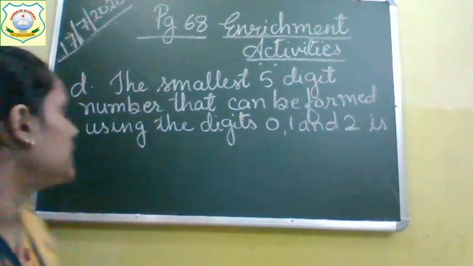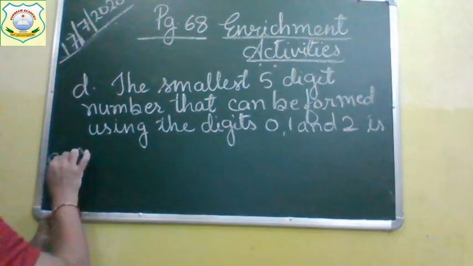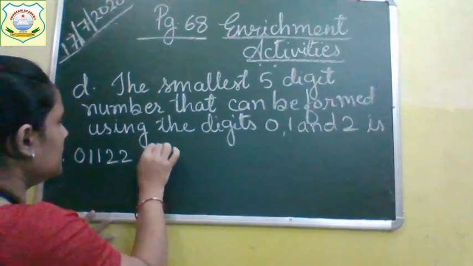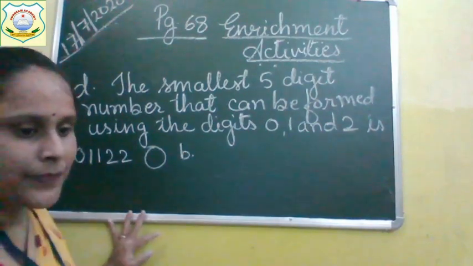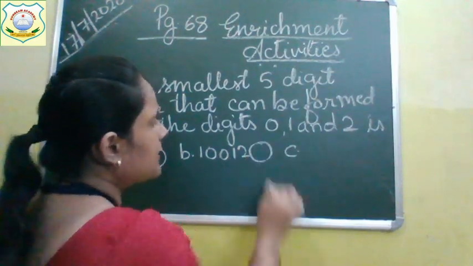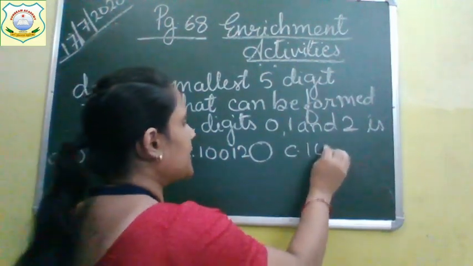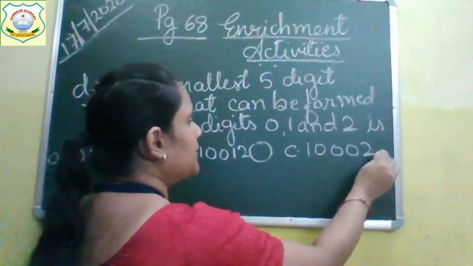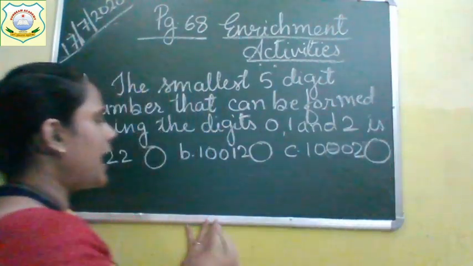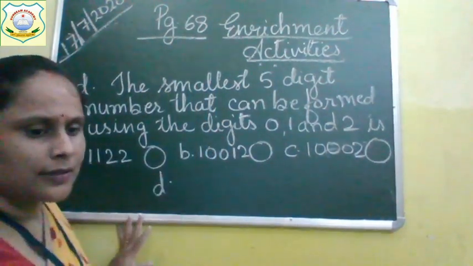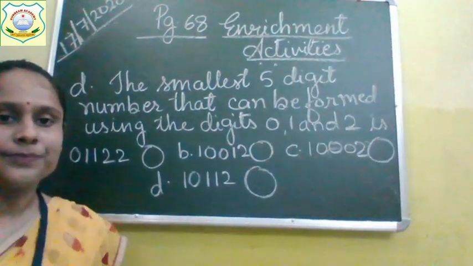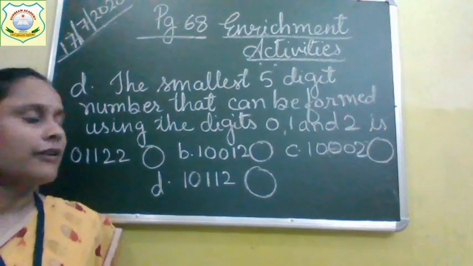Now let's see the options. The first option is given as 0, 1, 1, 2, 2. B option is 10,012. Third option is 10,002, and your last option is 10,112.